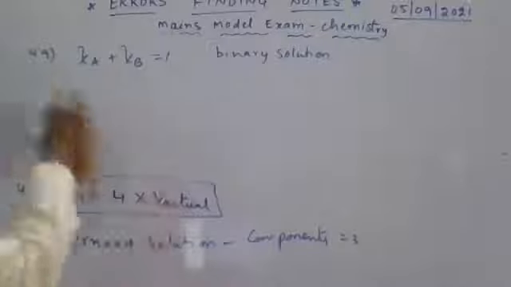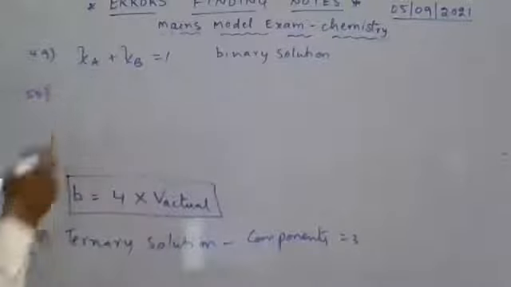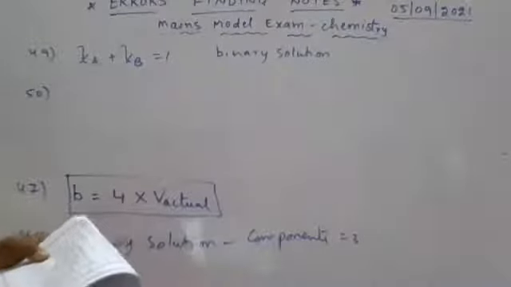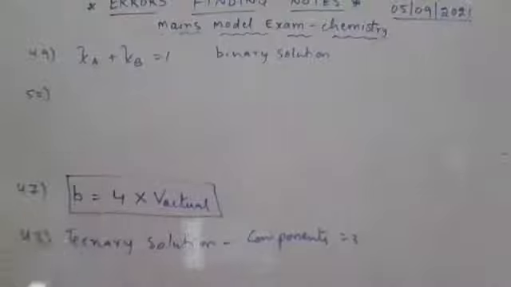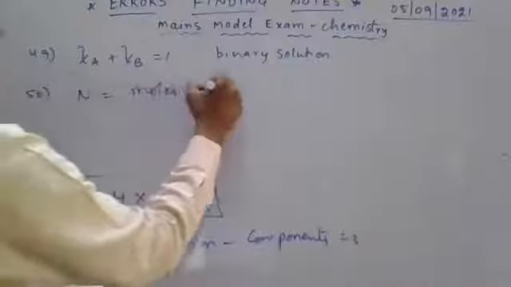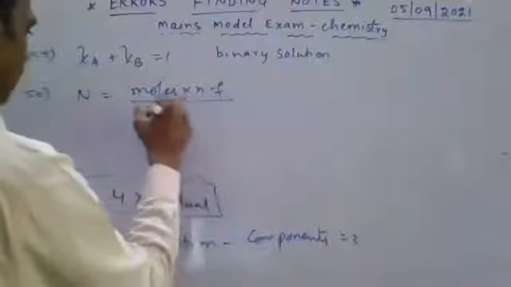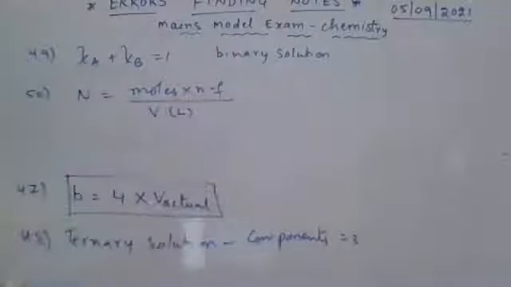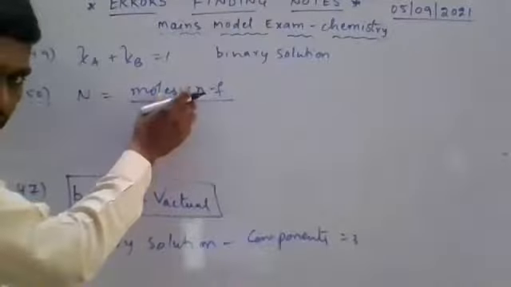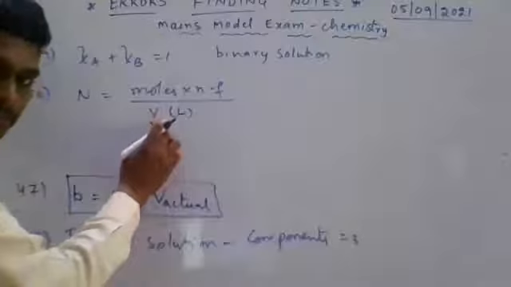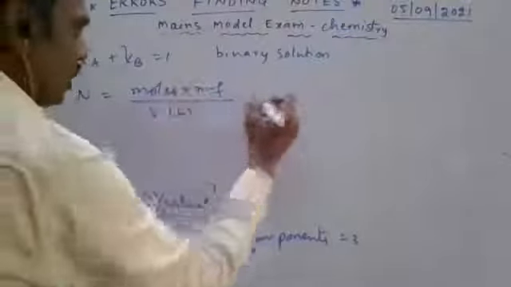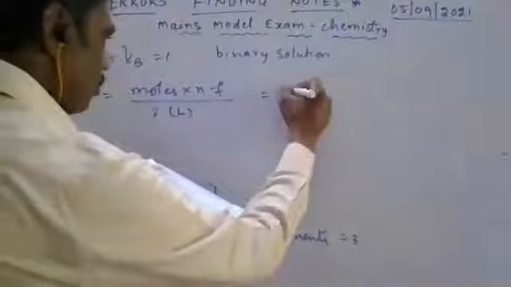Question number 50. 1 gram mole of oxalic acid dissolved in 2 liters of solution. Concentration of solution in normality. Normality is equal to number of moles into n factor by volume in liters. General formula: normality is equal to number of gram equivalents per volume in liters. Gram equivalents is nothing but moles into n factor. Here, look at this, number of moles: 1 gram mole is given.